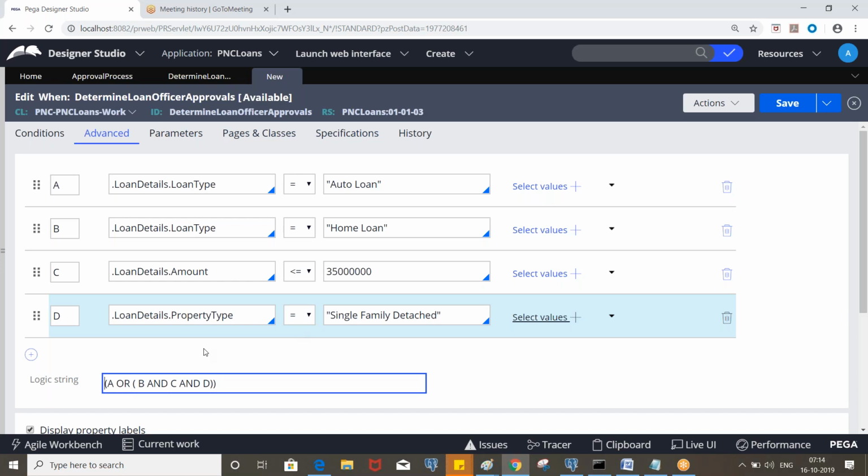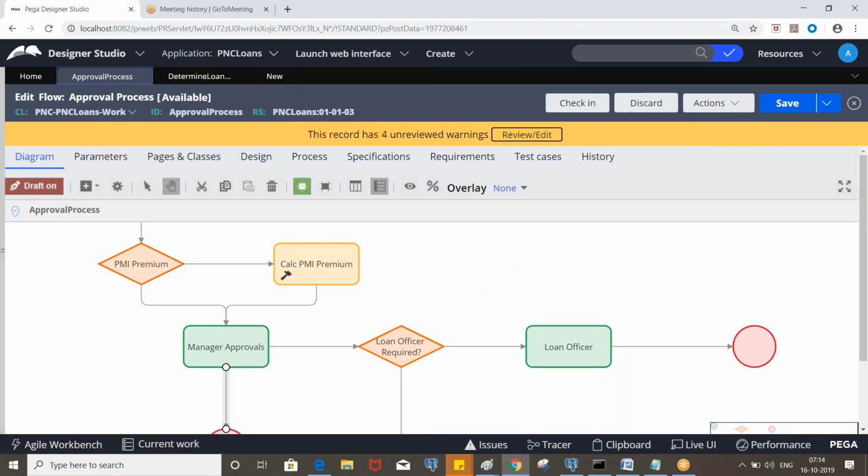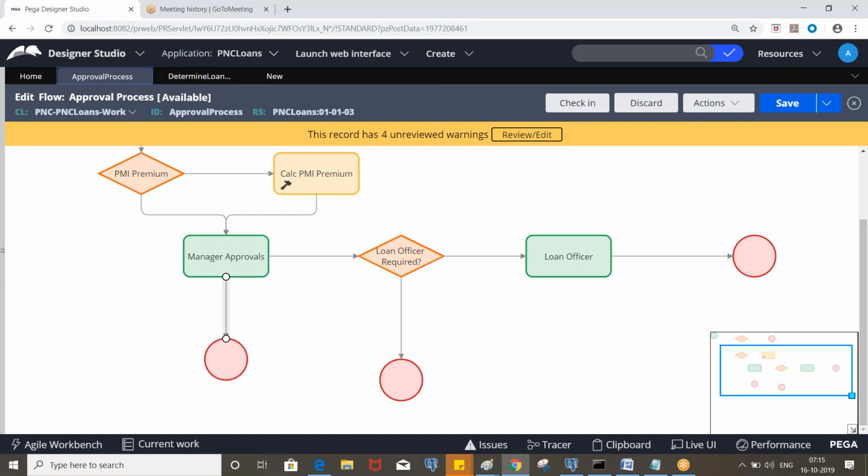So if we put that, it means if it is not auto loan, you should not put it like this. A or B and C and D. Okay, so you can put like this, and we have an option called fork, right?